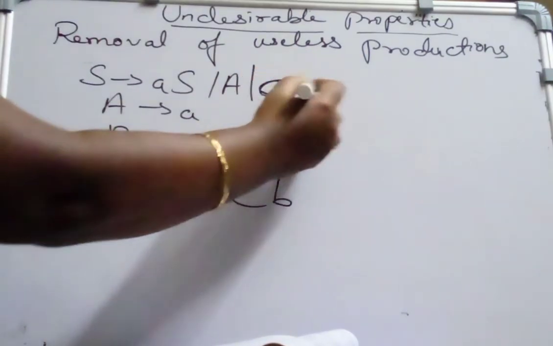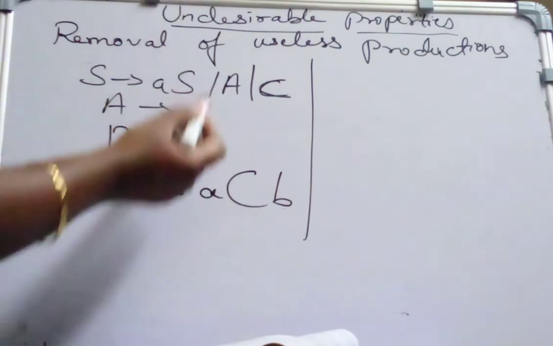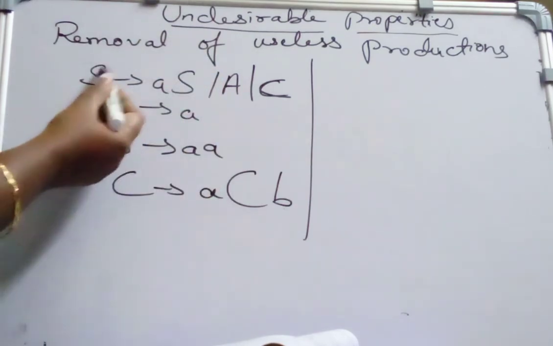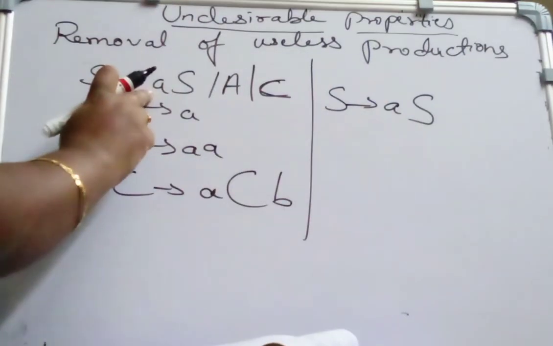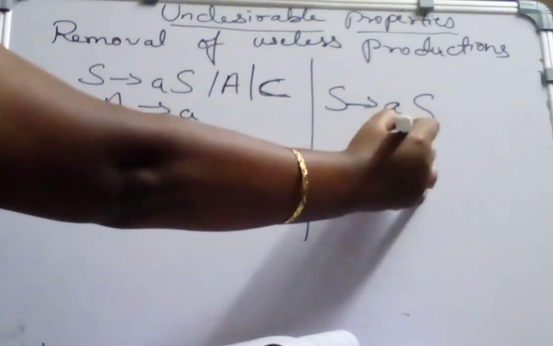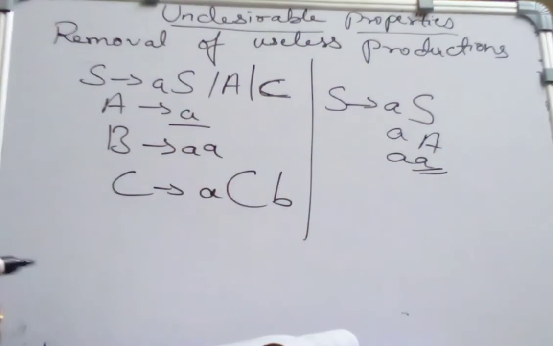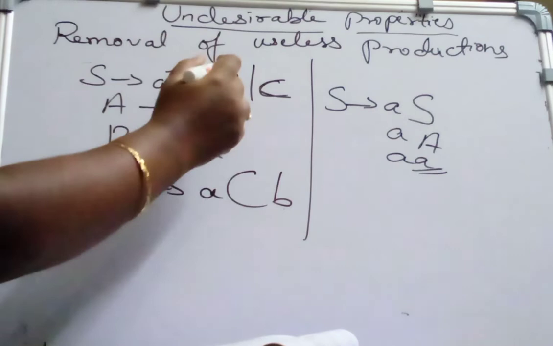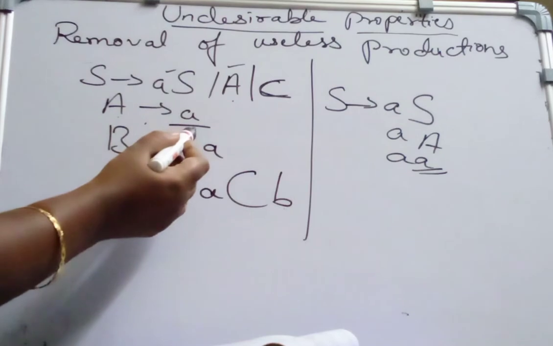This is capital C. If you observe this, we have four variables S, A, B and C. From the starting symbol, check whether we can get useful productions. Suppose I take S derives AS, and for S I can substitute either A or C. For this, if I substitute S derives A, A has a terminal symbol, so I'll get some useful grammar, I'll get some string. So S derives AS and A are useful productions. A can be substituted by small a.